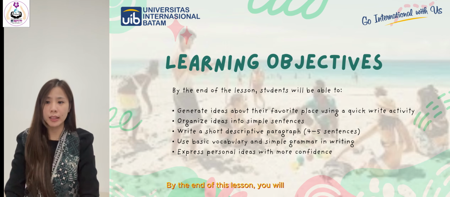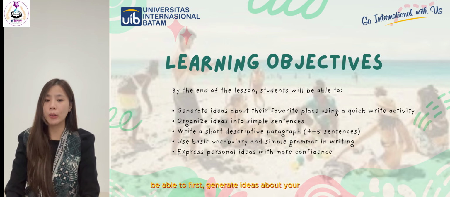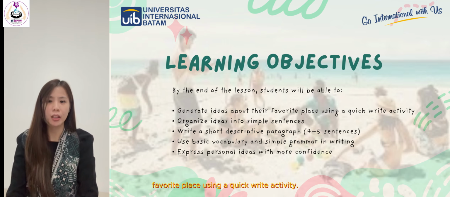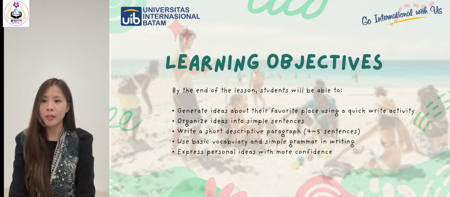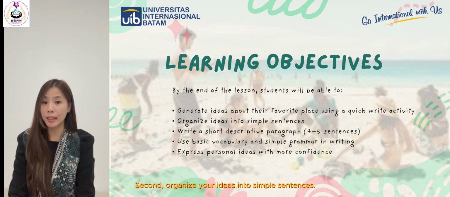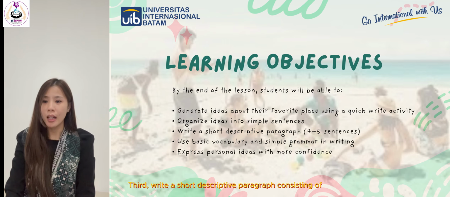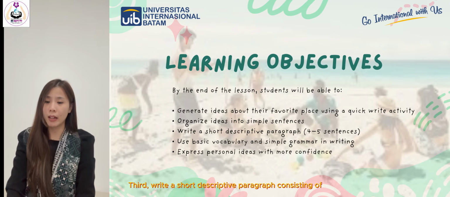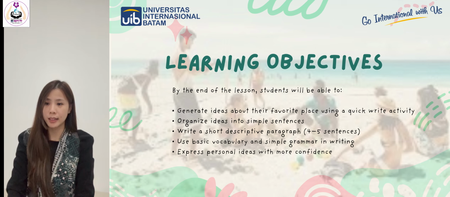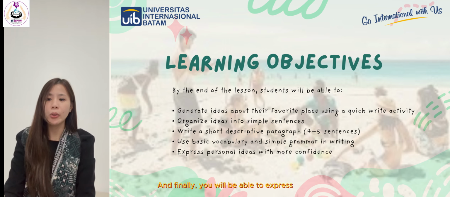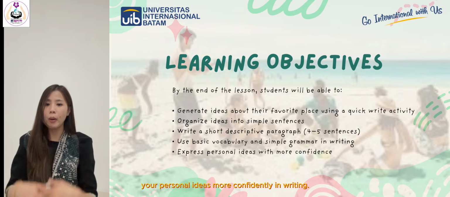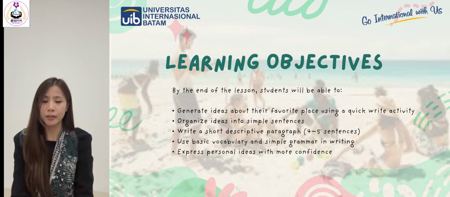Okay, before we start the lesson, let's look at the learning objective. By the end of this lesson, you will be able to first generate ideas about your favorite place using a quick write activity. Second, organize your ideas into simple sentences. Third, write a short descriptive paragraph consisting of 4 to 5 sentences. And finally, you will be able to express your personal ideas more confidently in writing.